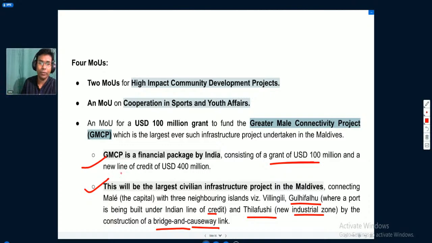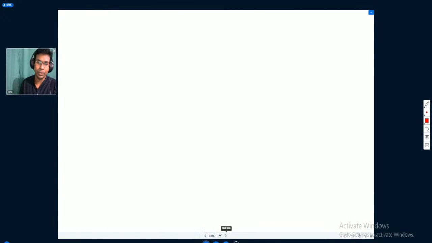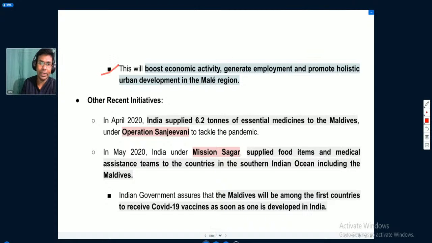Then line of credit is something where we give loans at a very concessional rate of interest. So these two things are being supported by the government of India. This will boost economic activity, generate employment, and promote holistic urban development in the Malé region. India has various other initiatives also.